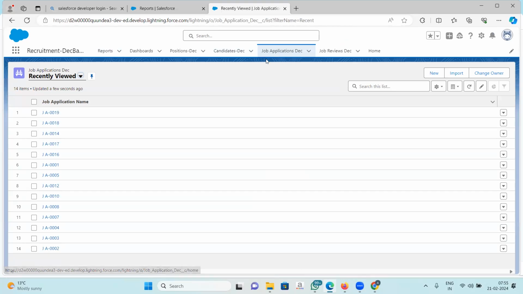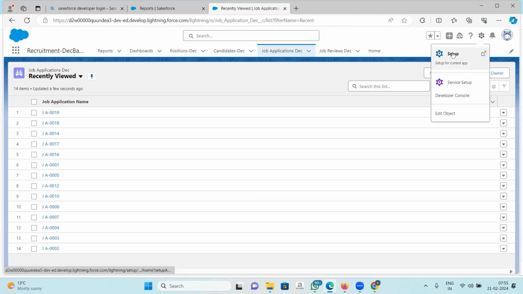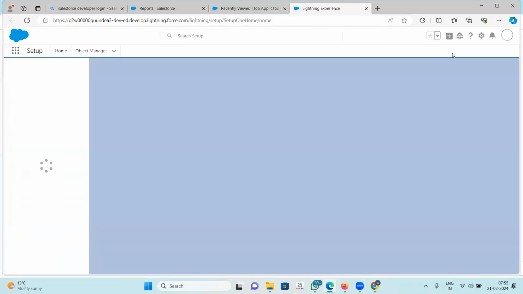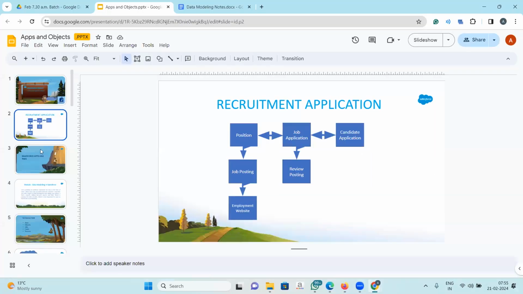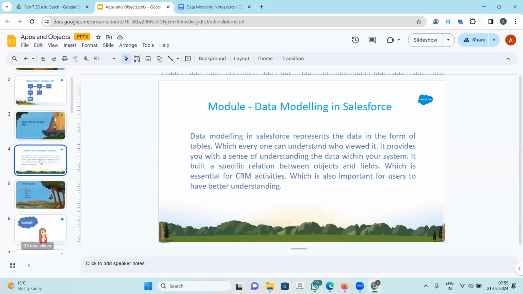Whenever I'm in my application and I want to go back to my setup, I will use this gear icon. Okay, so I'm back in my setup. This is how my setup looks. We have all the things here, so we can do a quick find and we can do whatever we want to.